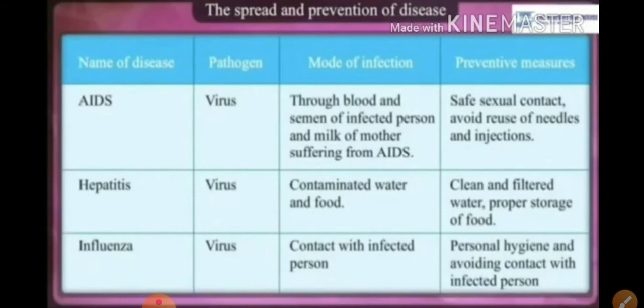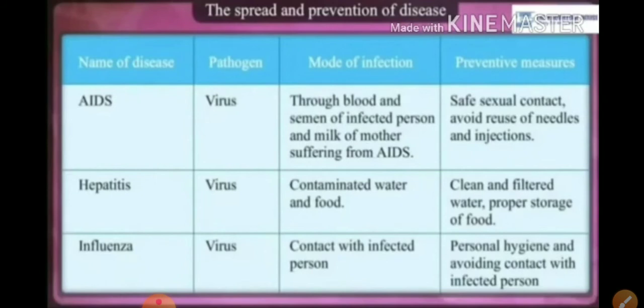Clean and filter water, and store food properly. Influenza is also a viral disease. How does it spread? Through contact with an infected person. Personal hygiene and avoiding contact with infected persons are needed. So if any person has influenza, we have to avoid contact.